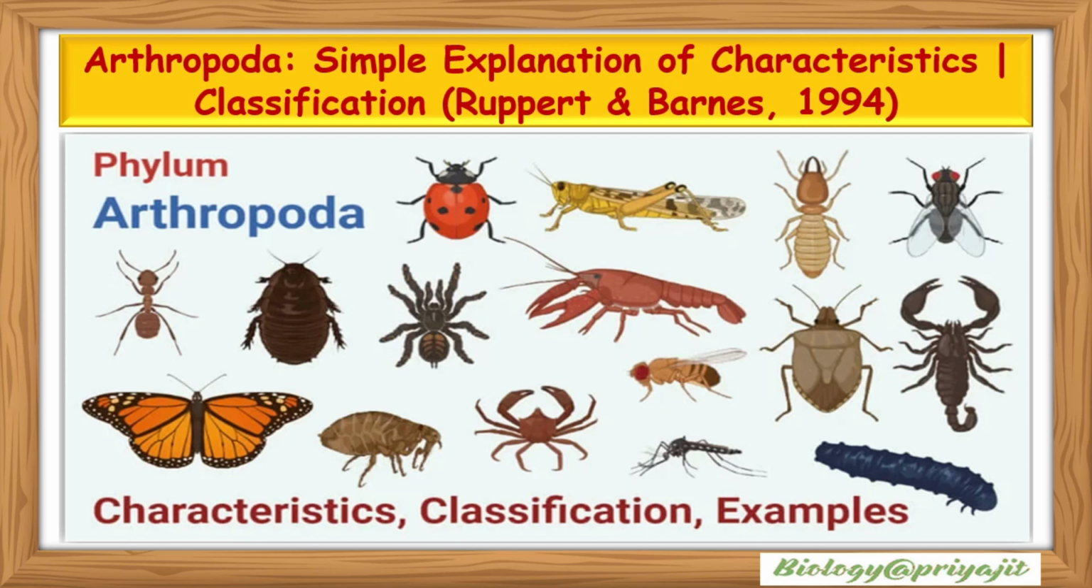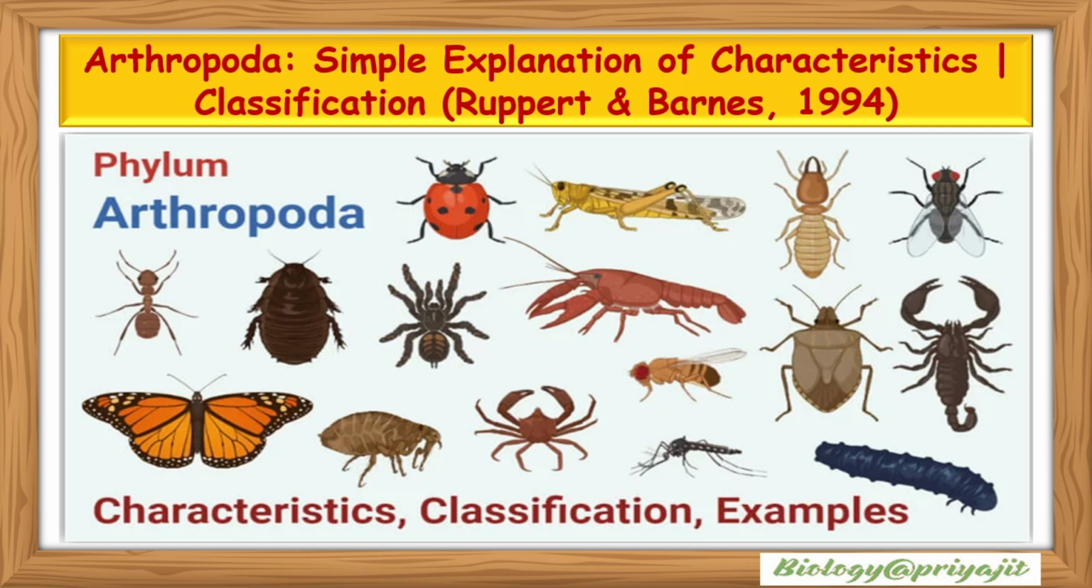Welcome, my dear students. Today we will explore Phylum Arthropoda, the largest and most diverse group in the animal kingdom. From insects and crustaceans to spiders and centipedes, arthropods occupy almost every habitat on Earth.